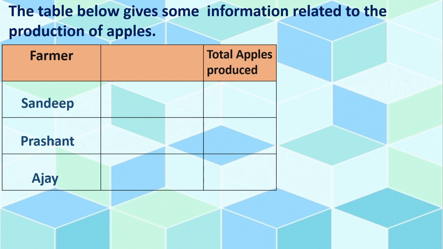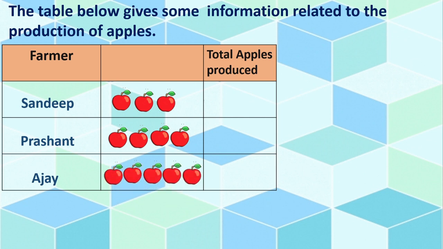These 3 farmers, they grow apples in their farm. Now here we can use the apple pictures to show. See here. Okay. Now here scale will be given. See this. This is called scale.